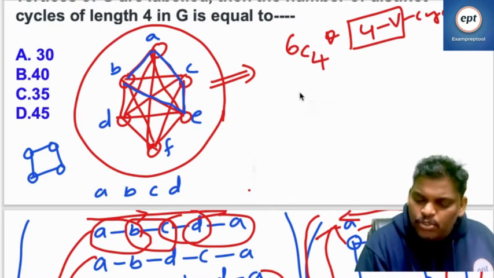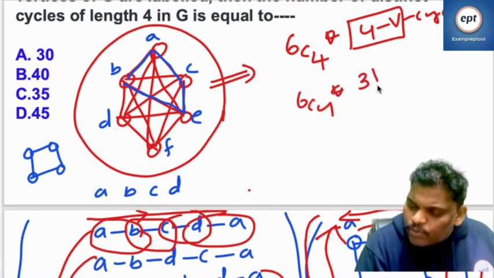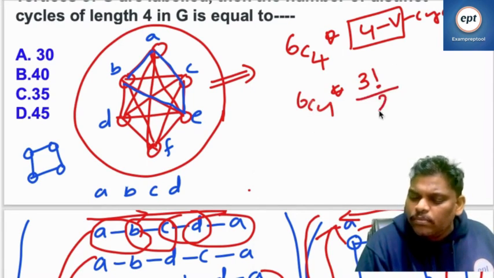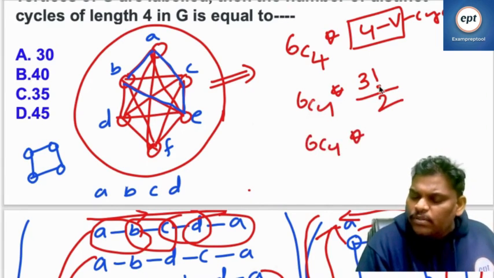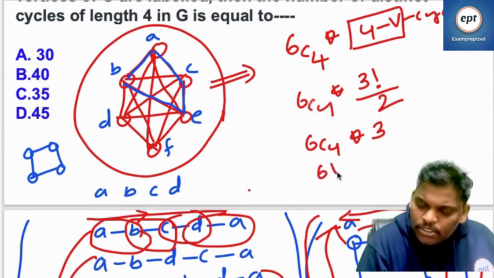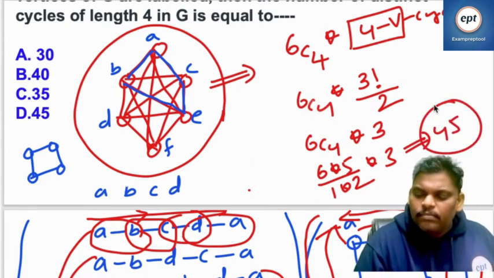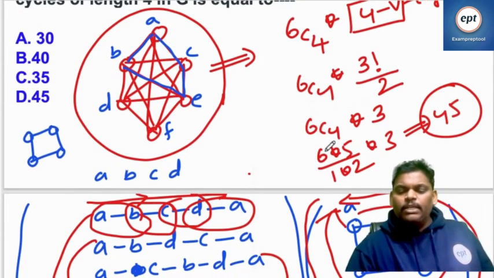So 6C4 into 3 factorial is possible, because the same thing is coming again, divided by 2, which will be 6 by 2, so 3. 6C4 means 6 into 5 by 1 into 2. 6 5s are 30 by 2 means 15. 15 into 3 is 45. 45. Please take care of this one.